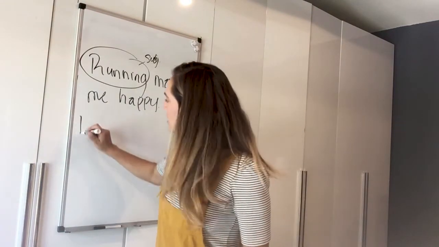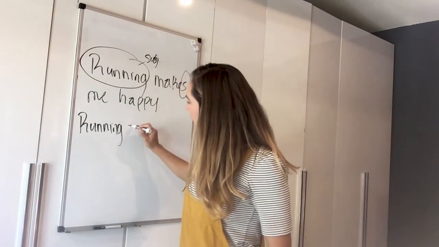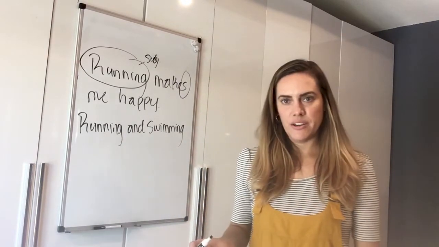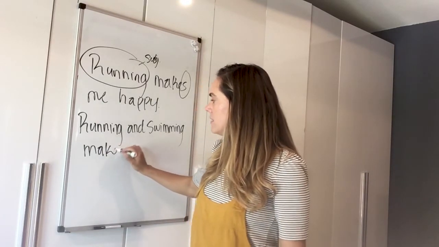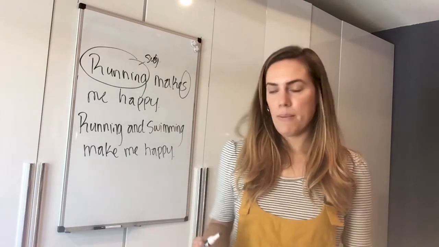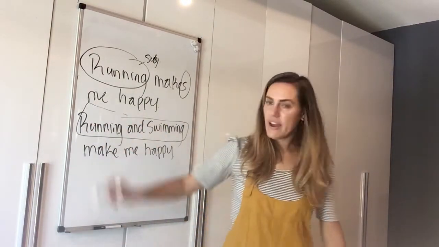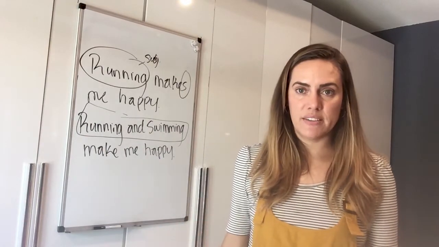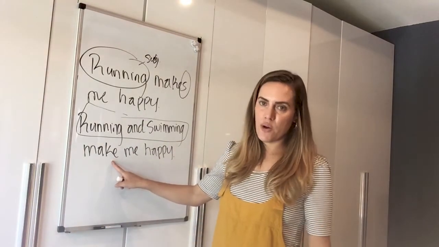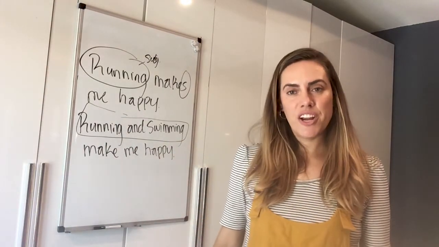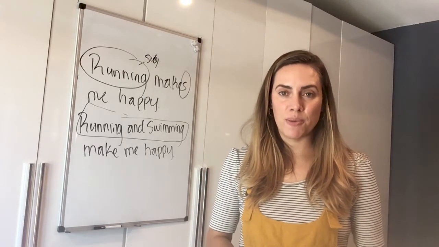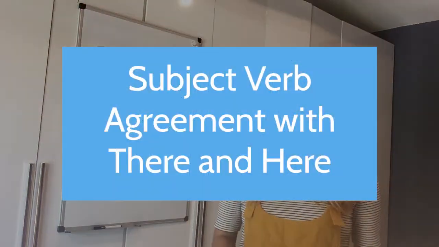Okay? But what if I said running and swimming? What would I need to do here? I would have to say make me happy. Running and swimming make me happy. That's because now I have a plural subject. It's two activities. It's more than one. Running and swimming. So over here on the verb, no S, okay? Just remember, gerunds are singular. They are third person singular. So the verb has to have an S if you're using the present tense.